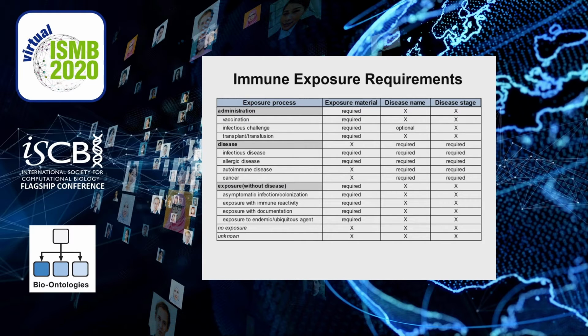The administration group, because something is administered, requires that exposure material be present. The disease group, because this is a group having diseases, requires that there be both a disease name and a disease stage. And the group of exposures without disease require what the group was exposed to, but you don't need a disease name or stage, as there was no disease.